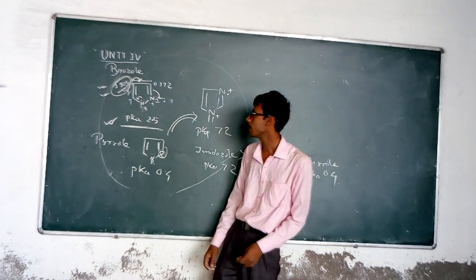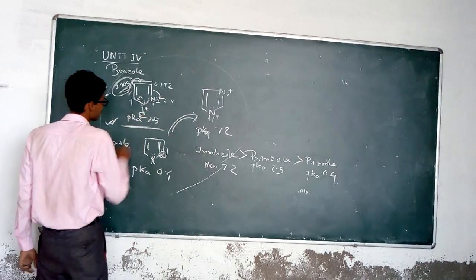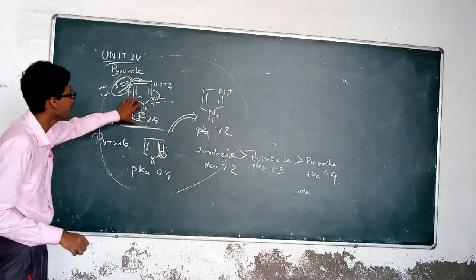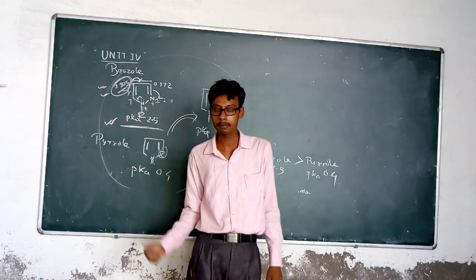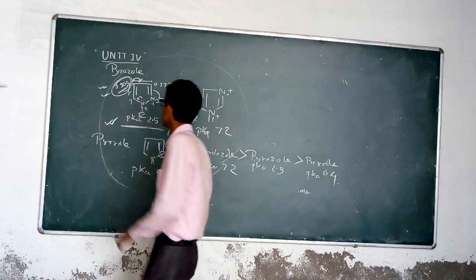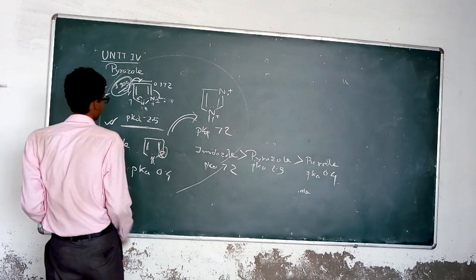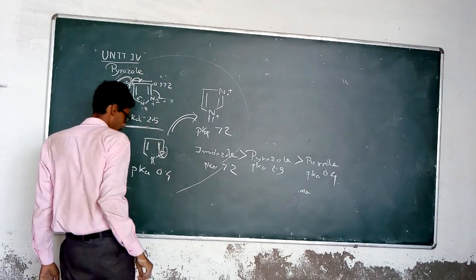But when N-alkylation substitution occurs, like N-CH3 or N-C2H5, no hydrogen bond is present in that molecule, so the boiling point decreases. But when a methyl or alkyl substitution is present at another position, like 3-methyl